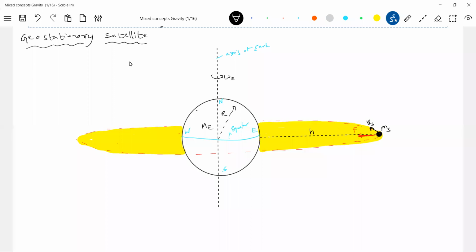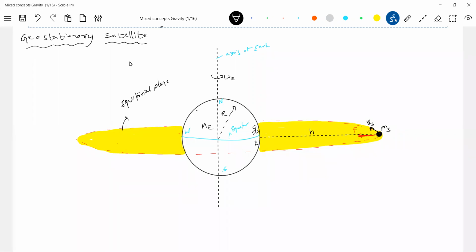Then how does the satellite, there's an equatorial plane. So the satellite should lie in the equatorial plane. Then what happens? With respect to some point on Earth, it will appear stationary. So let there be a person here. I'm making this person; this person is standing. With respect to this person, the satellite will appear stationary.